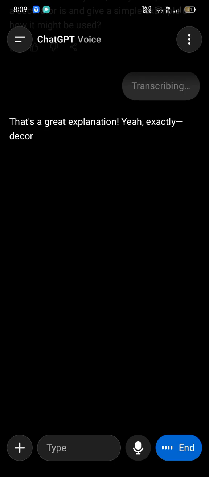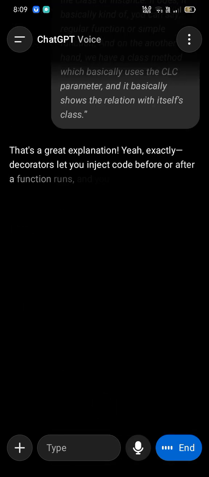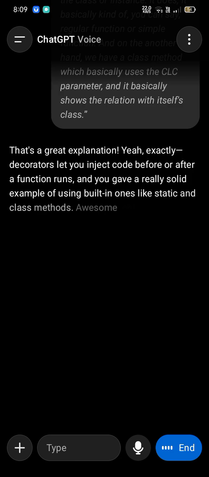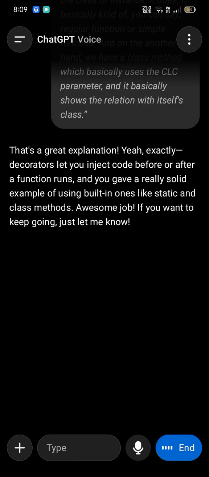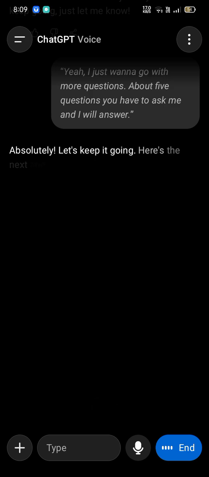That's a great explanation. Yeah, exactly. Decorators let you inject code before or after a function runs. And you gave a really solid example using built-in ones like static and class methods. Awesome job. If you want to keep going, just let me know. Yeah, I just want to go with more questions. About five questions you have to ask me, and I will answer. Absolutely. Let's keep it going.